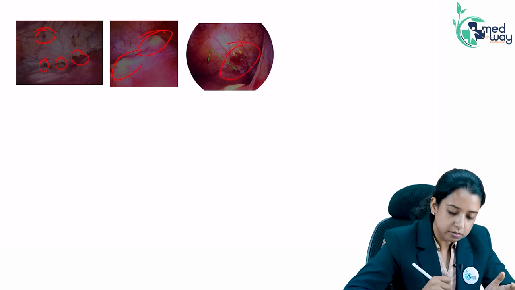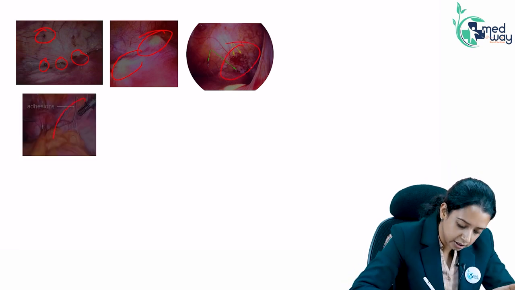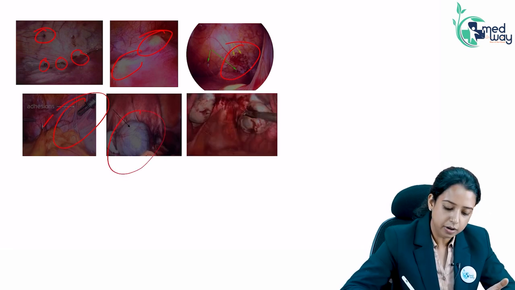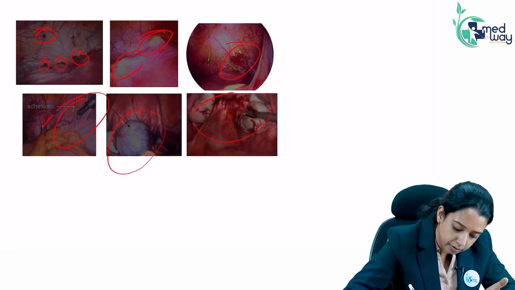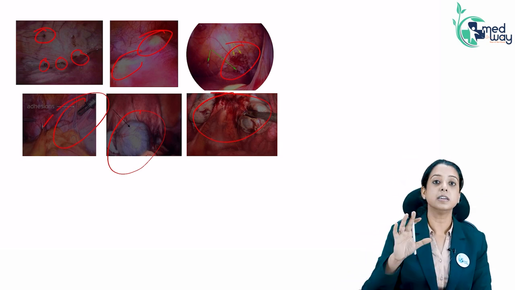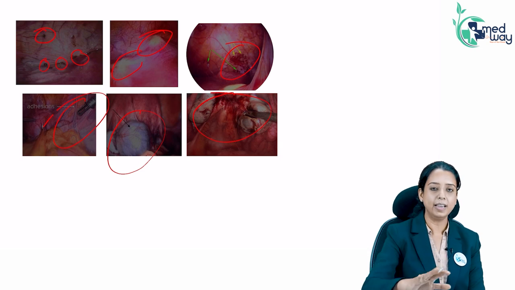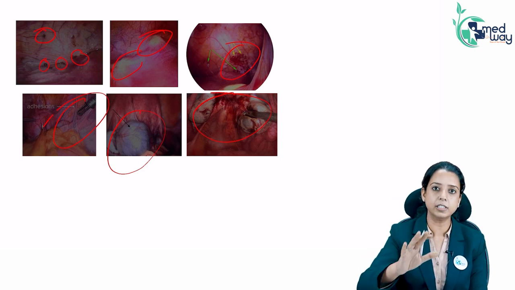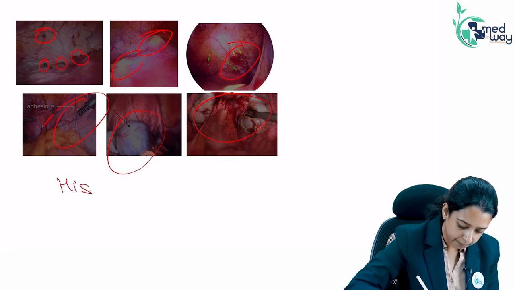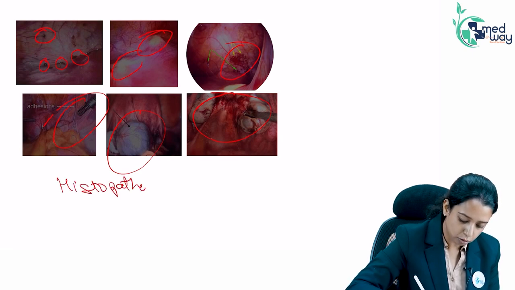Red inflamed lesions. You can see adhesions. Then you can see chocolate cyst. And you can see ovaries, pouch of Douglas completely adhered with each other, frozen pelvis. So it is very much surgeon specific. But laparoscopy can help you visualize. One thing in which laparoscopy can help is you can take this tissue and send it for histopath. That is something in which laparoscopy is helping us.